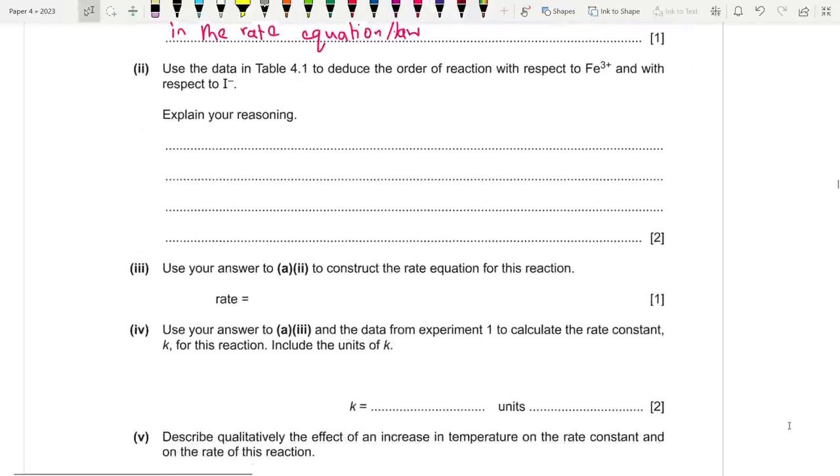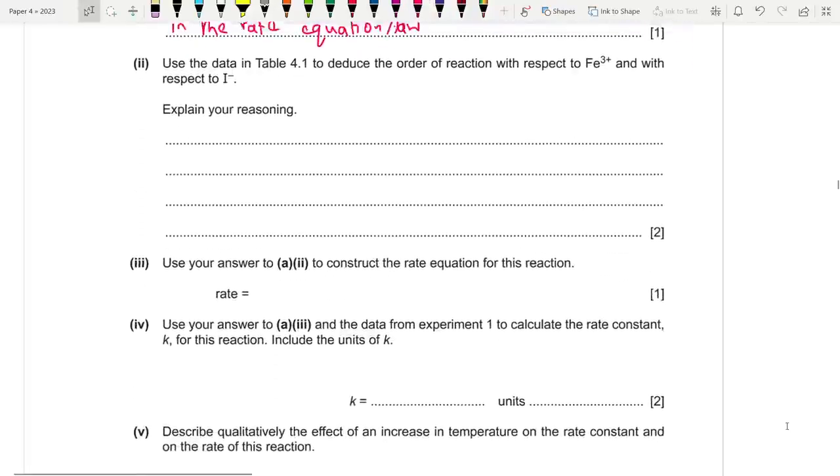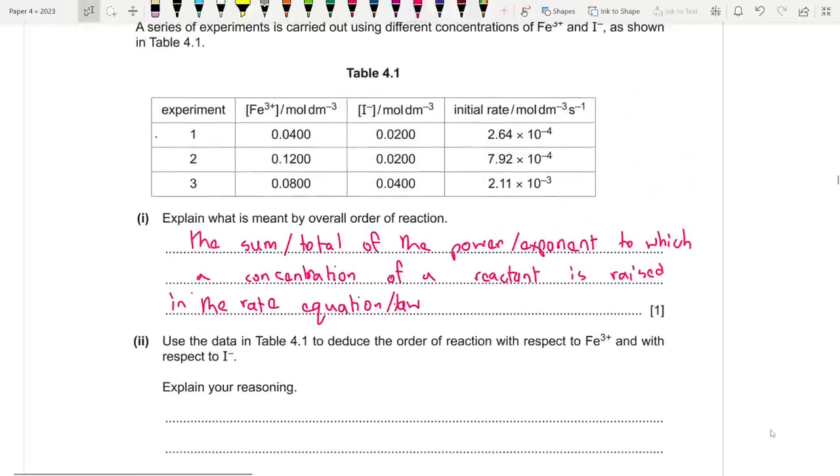Now use the data in the table to deduce the order of reaction with Fe3+ and with I-. Okay, so if we use experiments 1 and 2, as you've increased the concentration of Fe3+ by 3 times, the rate also increases by 3 times. So it is first order with respect to iron.